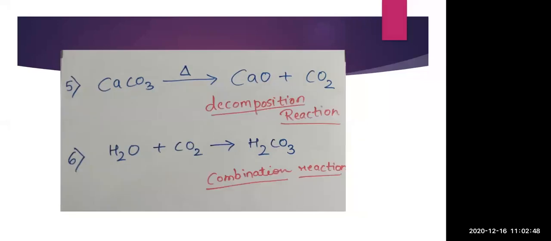Here you can see CaCO3 in presence of heat undergoes thermal decomposition, where thermal decomposition of calcium carbonate takes place into calcium oxide and carbon dioxide. Then comes H2O plus CO2, which gives H2CO3, a combination reaction. Now you can see the process. Decomposition and combination reactions are both reverse processes of each other. So you can see here the difference.